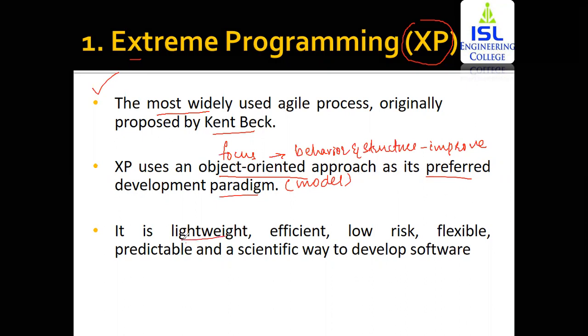Then it is lightweight. Lightweight means it is not complex, and it is efficient. It gives you efficient results. It is going to have low risks, it is flexible, that is, it is easily adaptable, and it is easily predictable. That is, if you give some specific input, you can predict what output you're going to get. It is predictable, and it is a scientific way to develop software.